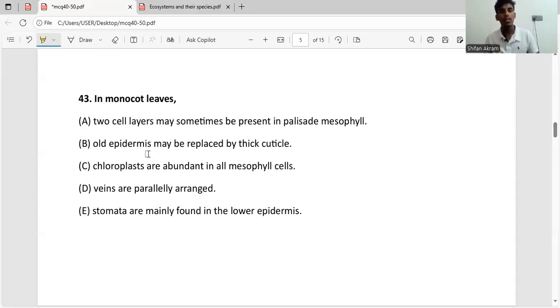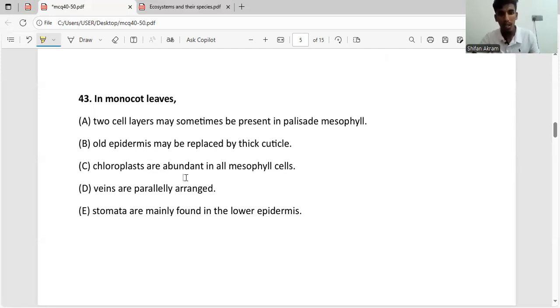They say old epidermis may be replaced by thick cuticle. In monocot leaves, epidermis is not replaced by the cuticle. Epidermis actually secretes the cuticle. So epidermis secretes the cuticle, which forms a waxy layer on the surface. So again, we can eliminate the B answer because the epidermis is not replaced by the cuticle. Epidermis actually secretes the cuticle. Then we can eliminate the first two answers.